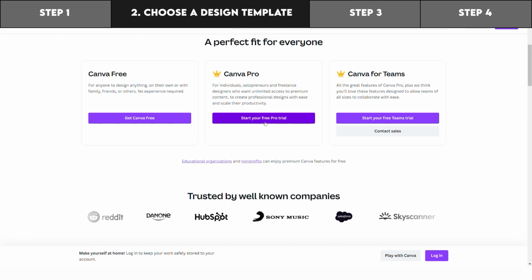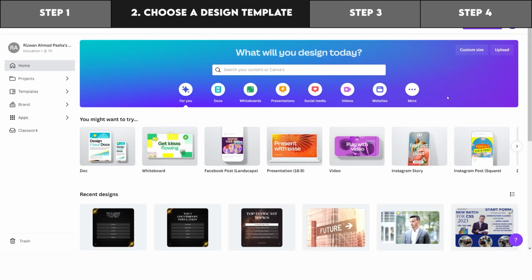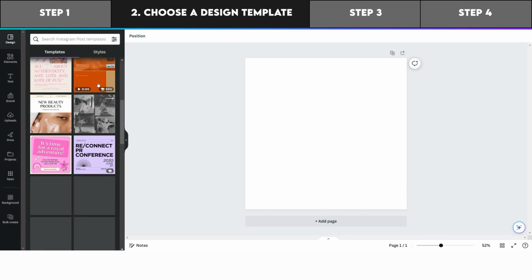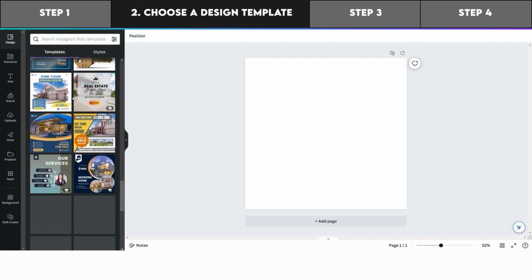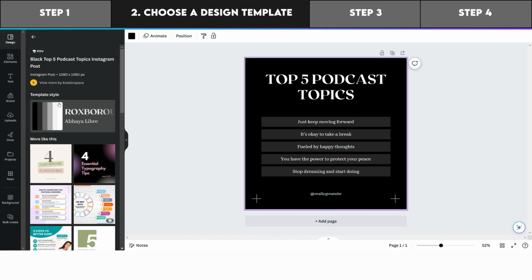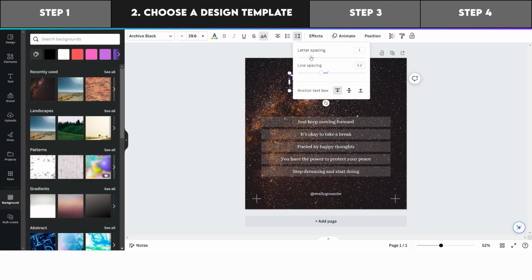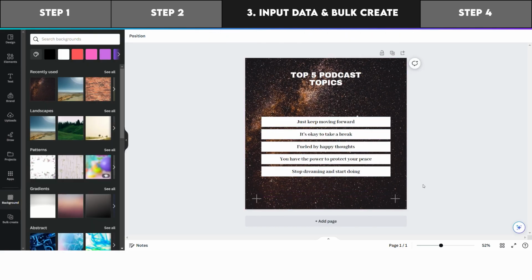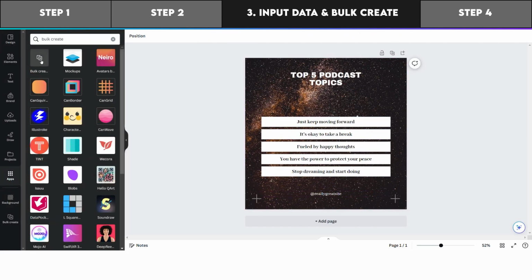Now, let's start with a post. Number 1, go to Canva and then to templates and click Instagram posts. From here, you can choose any of the templates to edit or adjust any styling or content to fit your brand. For this example, let's pick this template. This will work perfectly, as the carousel will be great in showing the 5 different countries. Number 2, once you have the design you want, go to the apps and click Bulk Create.